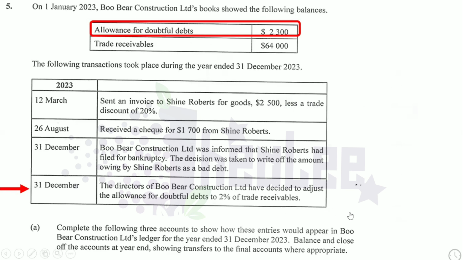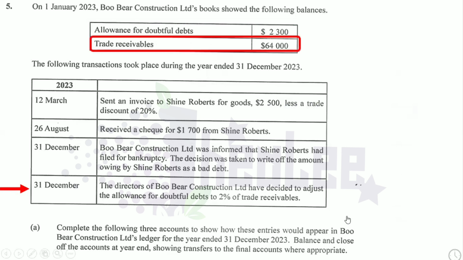Now, what do we do with this information? We're going to pick up the trade receivables value of $64,000, and we're going to multiply that by the rate, the allowance for doubtful debts rate of 2% to determine the balance for the allowance for doubtful debts for the end of the period for 2023.